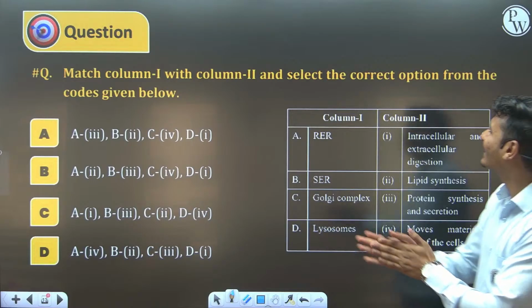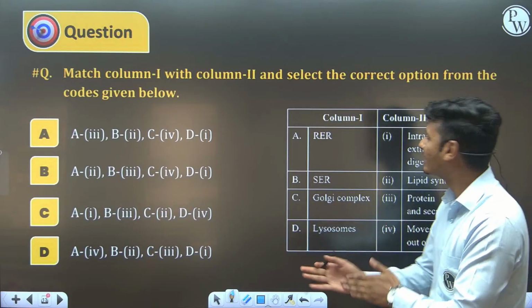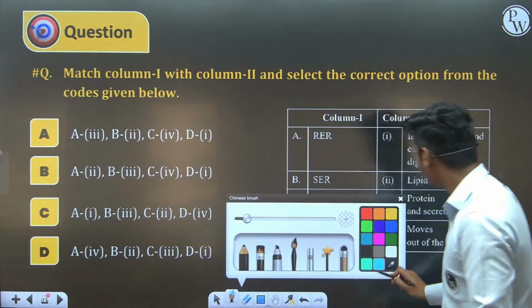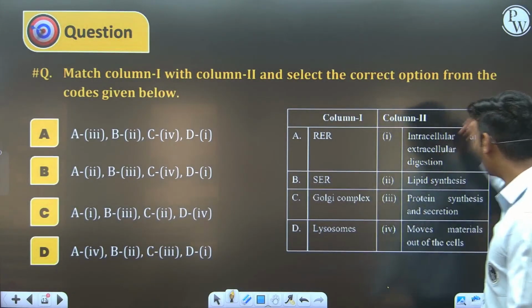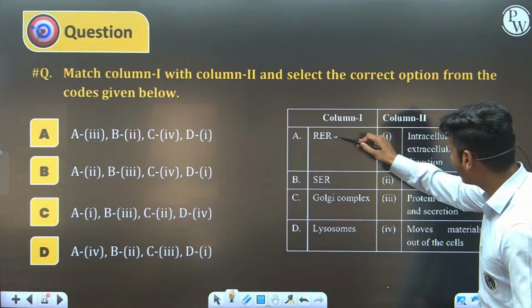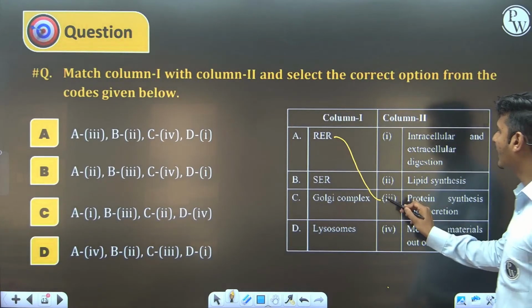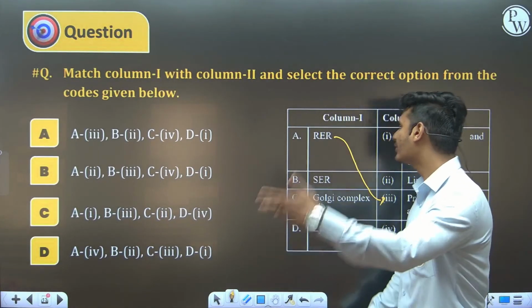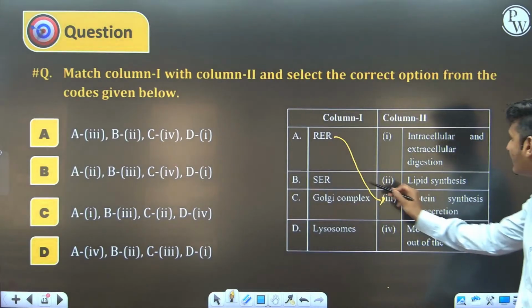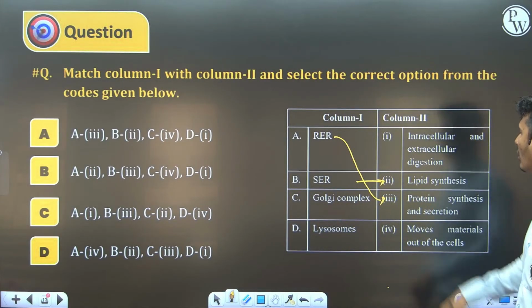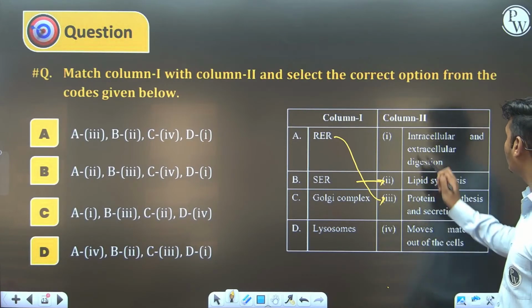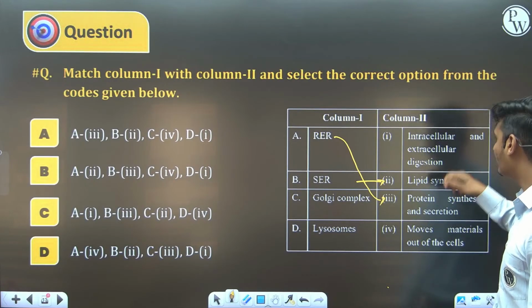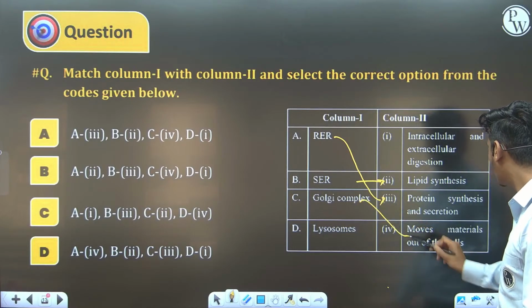Match column 1 with column 2 and select the correct option. Rough endoplasmic reticulum: you know that rough endoplasmic reticulum is responsible for synthesis of protein. Any option, protein synthesis? Yes, A3. Second, smooth endoplasmic reticulum is responsible for lipid synthesis. Any option? Yes, B2. Golgi complex: does it move material out of the cell or does it have digestive enzymes? No, it moves material out of the cell.